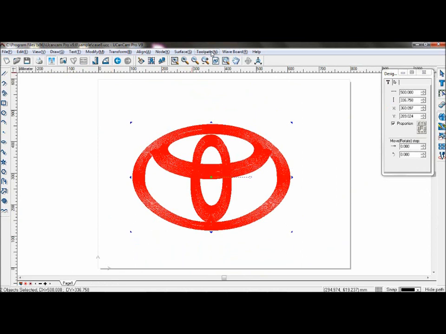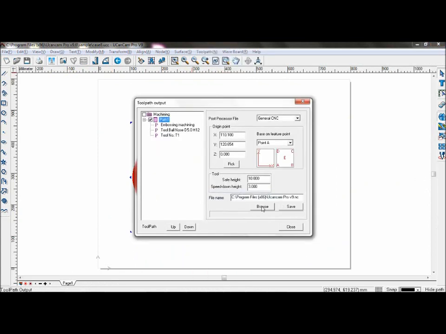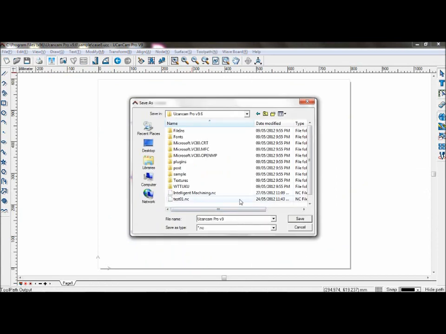Now save the toolpath by going to Toolpath, Toolpath Output, and save it under General CNC and Feature Point A. And save it as Embossing Machining.